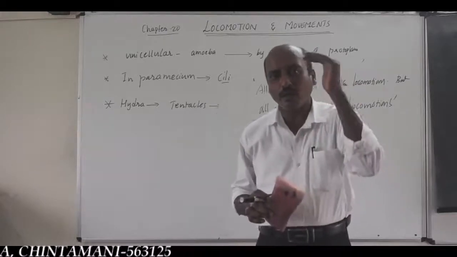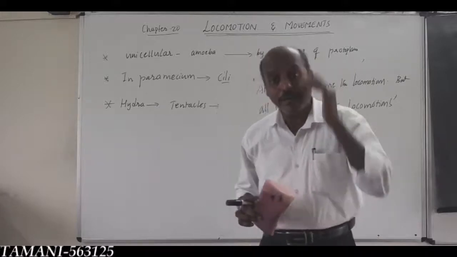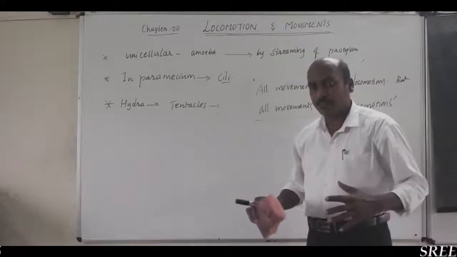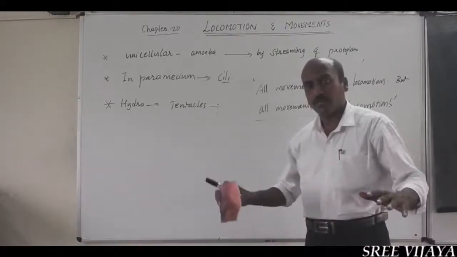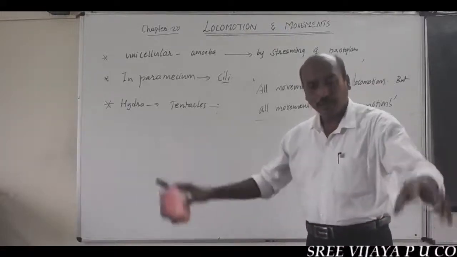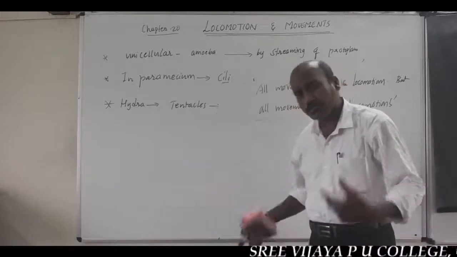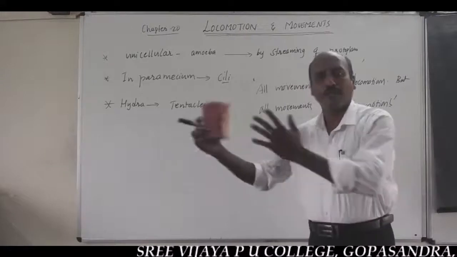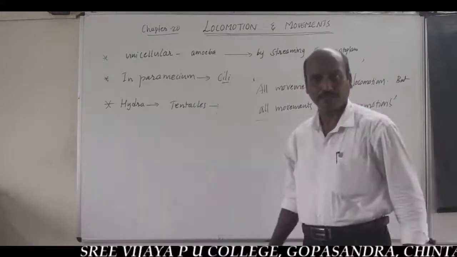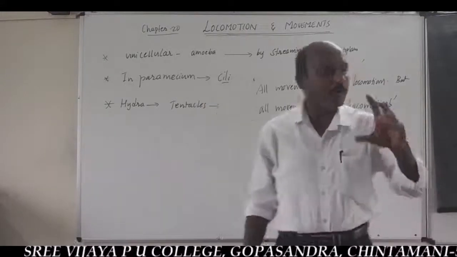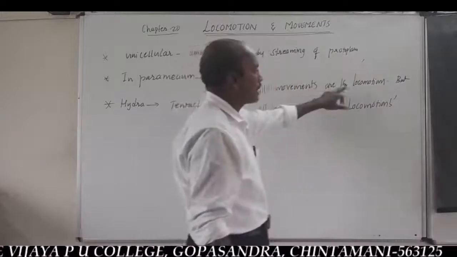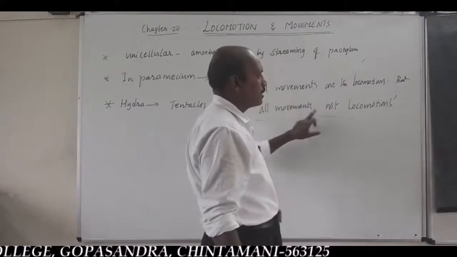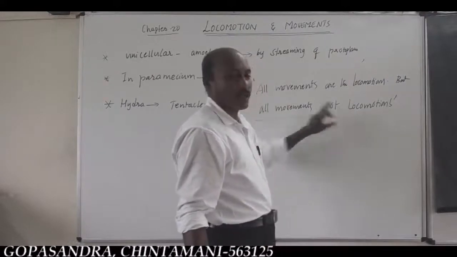That is the meaning for all movements are locomotions, but all movements are never locomotions. Here the movement of limbs shows the entire body replacing from one place to another place.